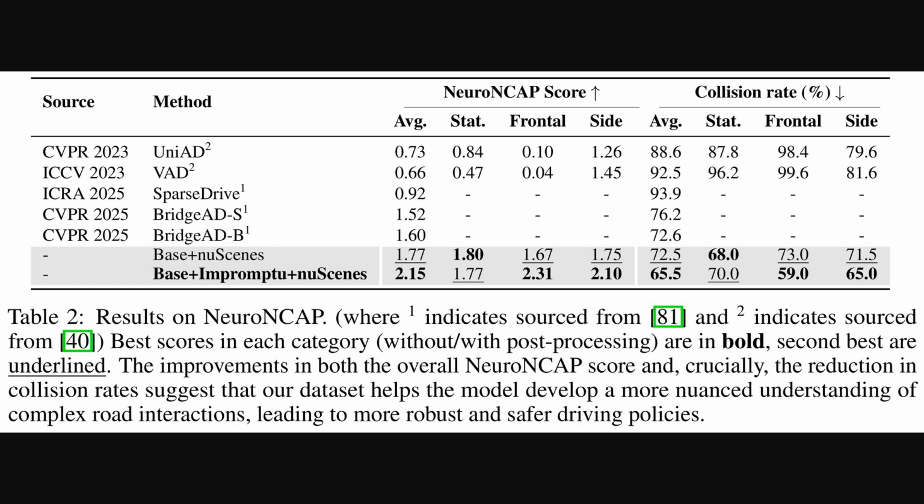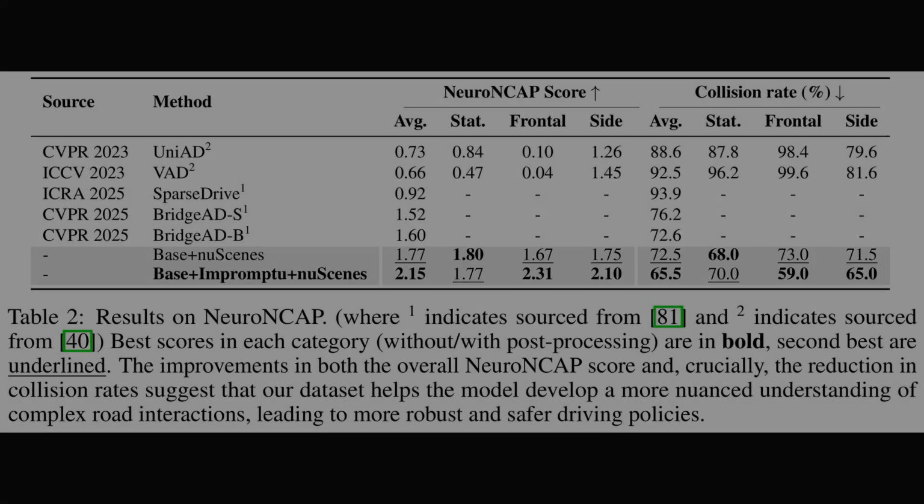The key finding is that when the base model is trained with the Impromptu VLA dataset plus new scenes, it achieves a notably higher average Neuro NCAP score of 2.15 and a lower average collision rate of 65.5%. These improved scores suggest the dataset helps models better understand complex road situations, leading to safer driving.